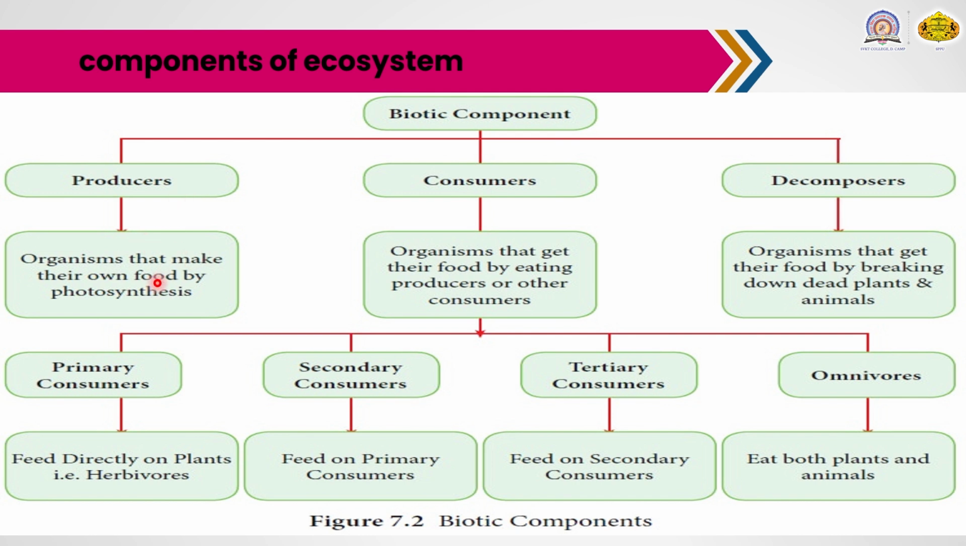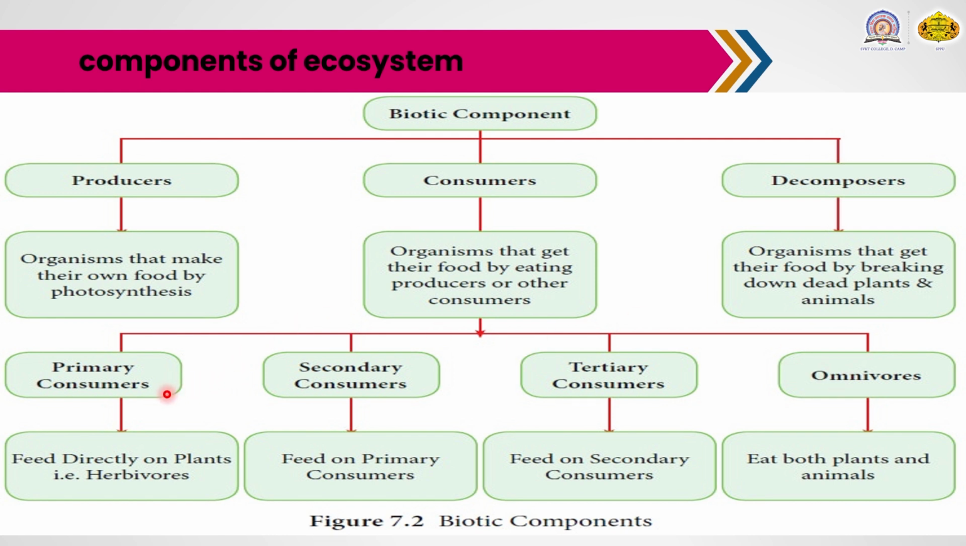So that means the organism makes its own food with the help of a process known as photosynthesis. Then consumers. Consumer means what? The organisms that get their food by eating the producers or other consumers. The simple meaning is that consumers depend on the producer for their nutrition purposes. The consumers can again be divided into four groups: primary consumer, secondary consumer, the third one tertiary consumers, and omnivores is the last one.